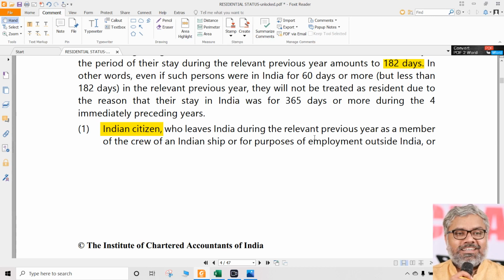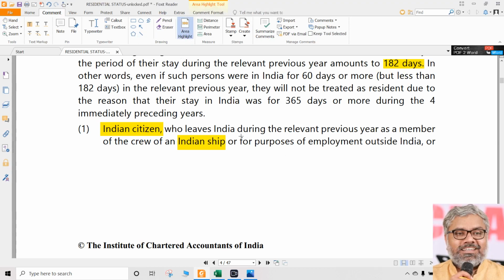Who is leaving India during the relevant previous year as a member of the crew of an Indian ship. He is a crew member and he is leaving India as a member of the crew of an Indian ship. If that is the case, then only condition number 1 has to be checked in relation to his residential status. Condition number 2 is not applicable.